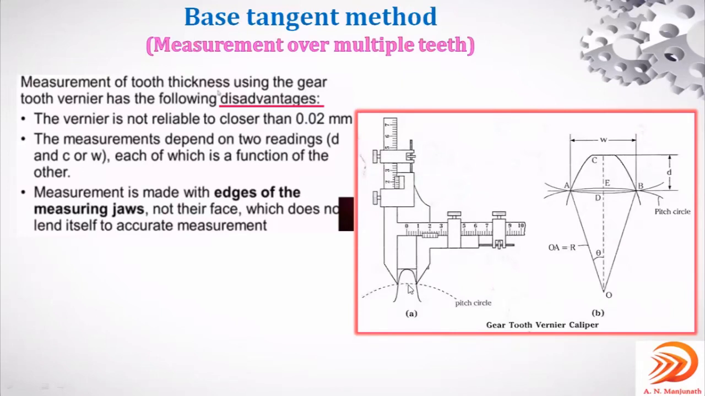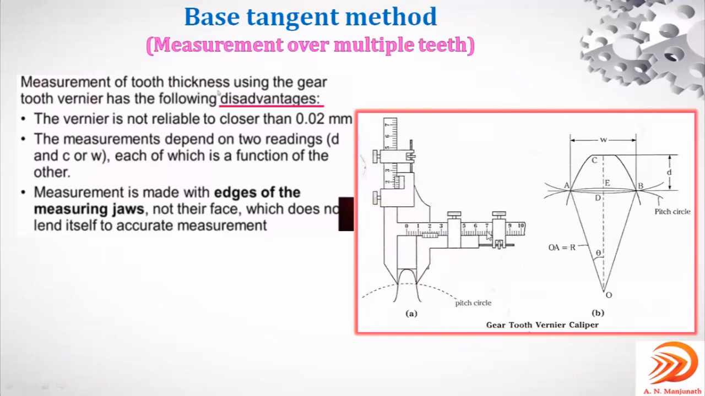If it is not set properly, it won't give accurate values. You can observe on this screen, even though the tooth depth is there, in order to get the thickness you need to come in contact only at the pitch circle. So that is one disadvantage. Also, it depends on these two values, W and D, as you can observe with the cursor on the screen. So these are some of the disadvantages of using the gear tooth vernier caliper.